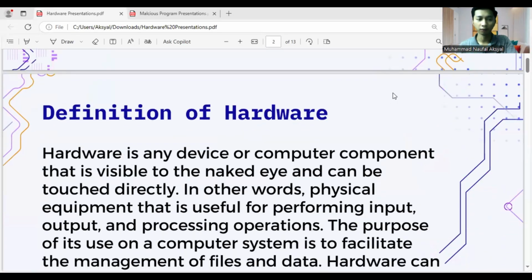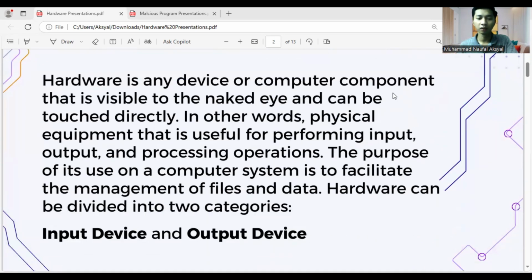Definition of hardware. Hardware is any device or computer component that is visible to the naked eye and can be touched directly. In other words, physical equipment that is useful for performing input, output, and processing operations. The purpose of its use on a computer system is to facilitate the management of files and data.